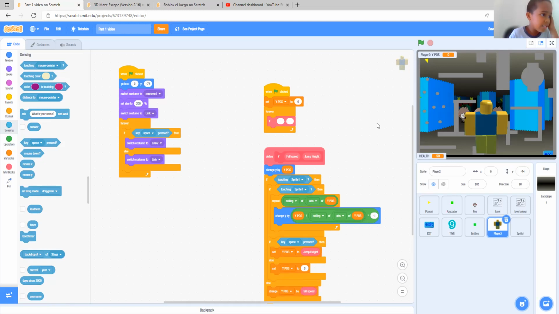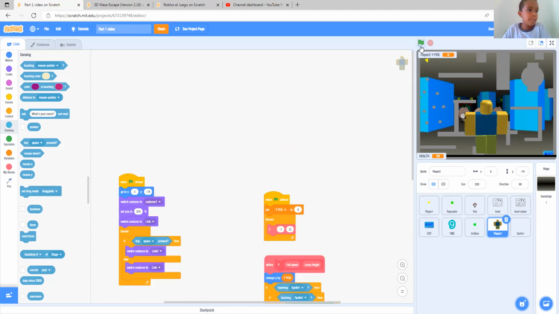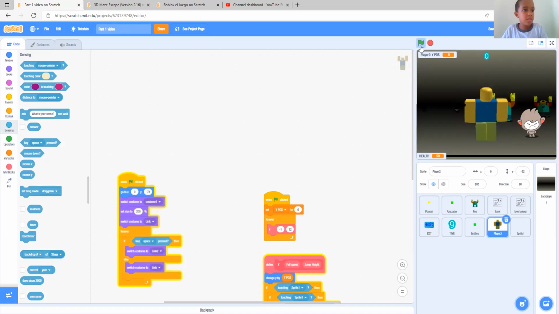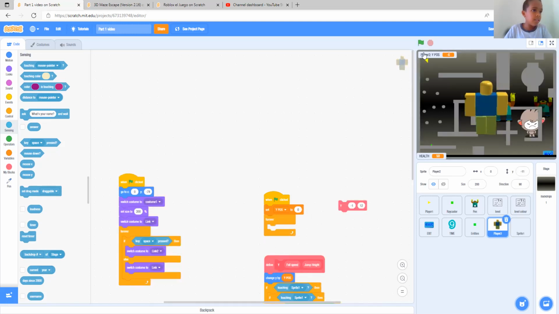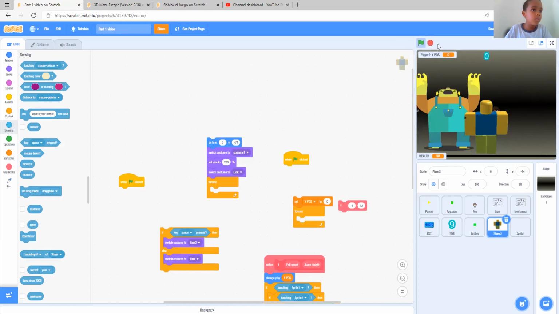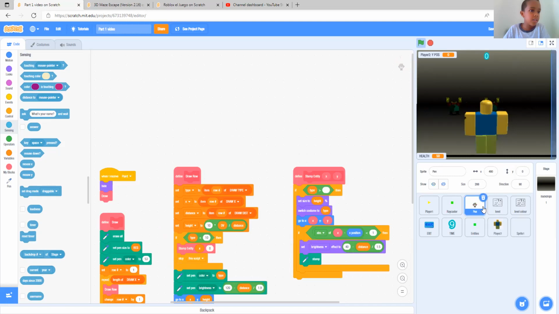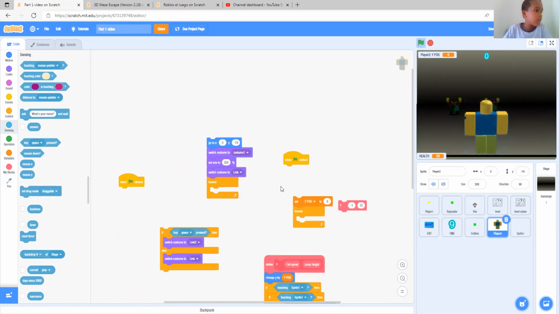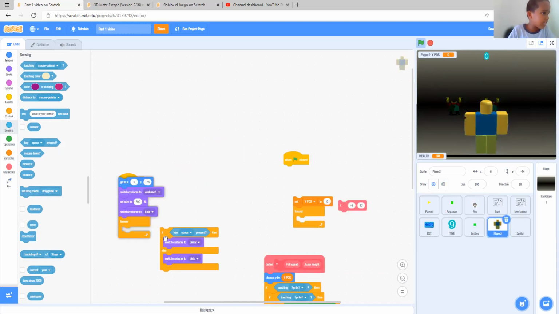Now let's fill in these. Fall speed is -1, and the jump height is 12, let's say. I hope it works. Space. Yeah, as you can see it works. Let's delete it. But you can't see it. What happened? Okay, I know a thing that can help us.